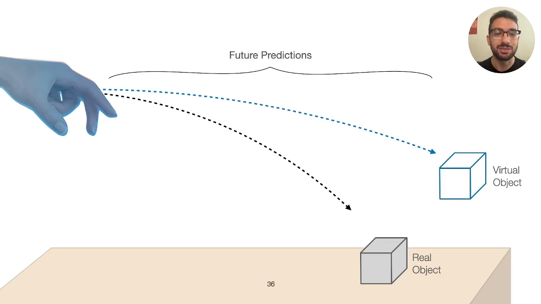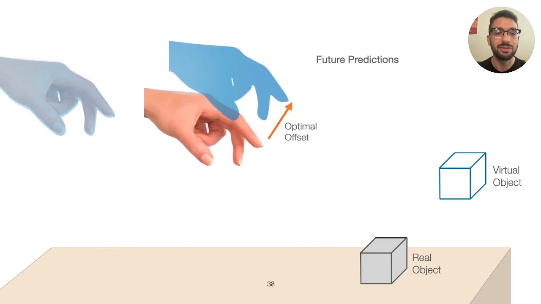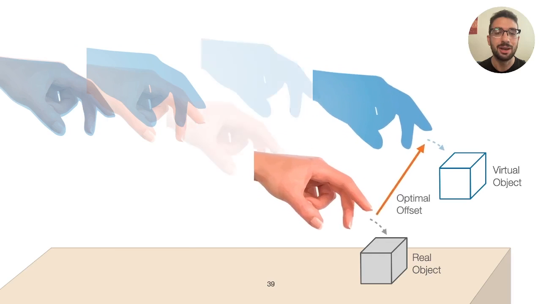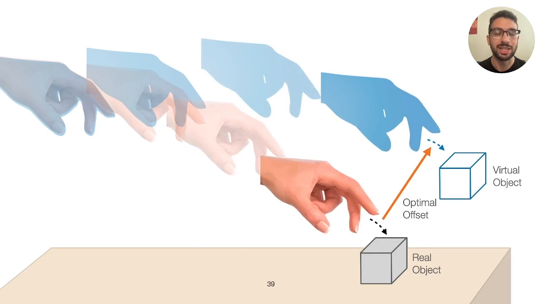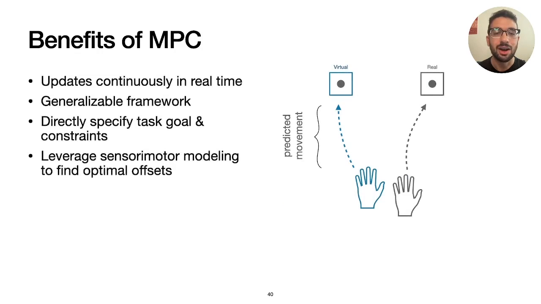Importantly, this process is repeated throughout the reach. At each point in time, the offset between the real and virtual hand is recomputed by optimizing over a horizon of possible future trajectories. To recap, in contrast with interpolation methods, our MPC approach updates continuously, uses a generalizable framework that allows you to define redirection directly based on task goals and constraints, and is the first to leverage sensorimotor reach modeling to generate redirection offsets.